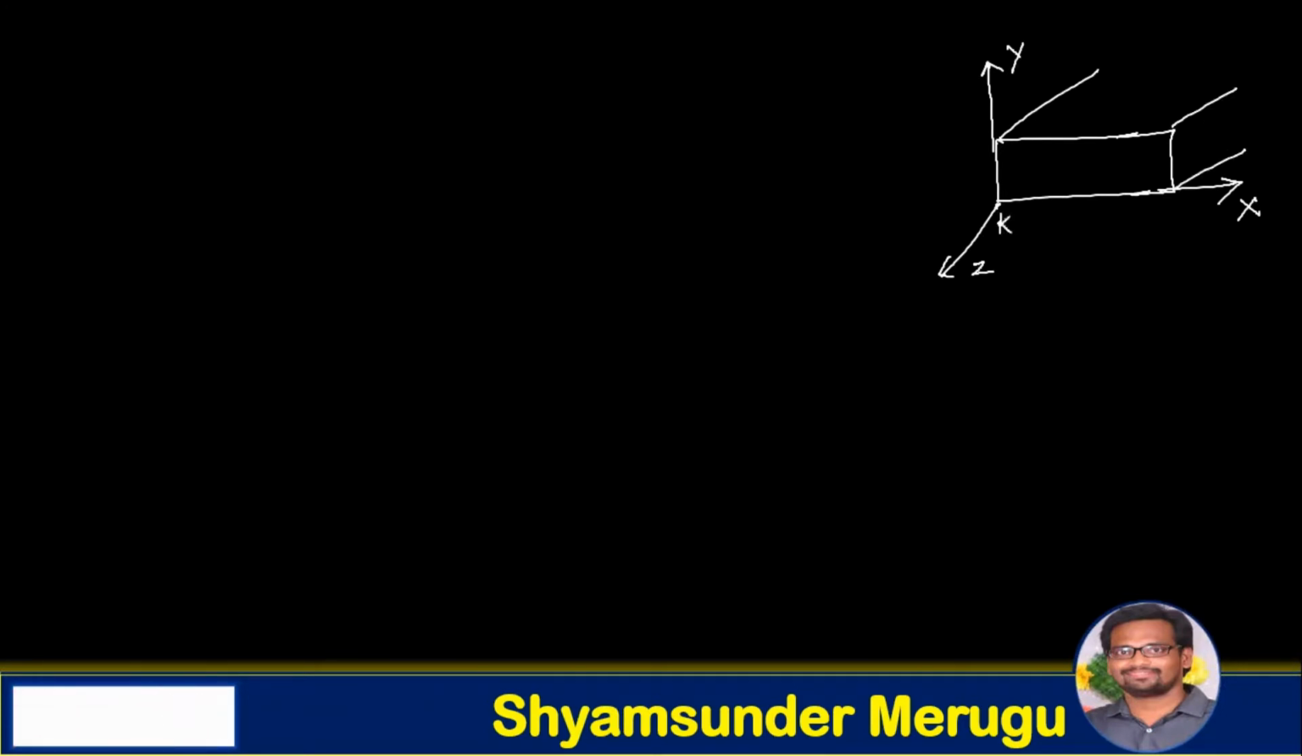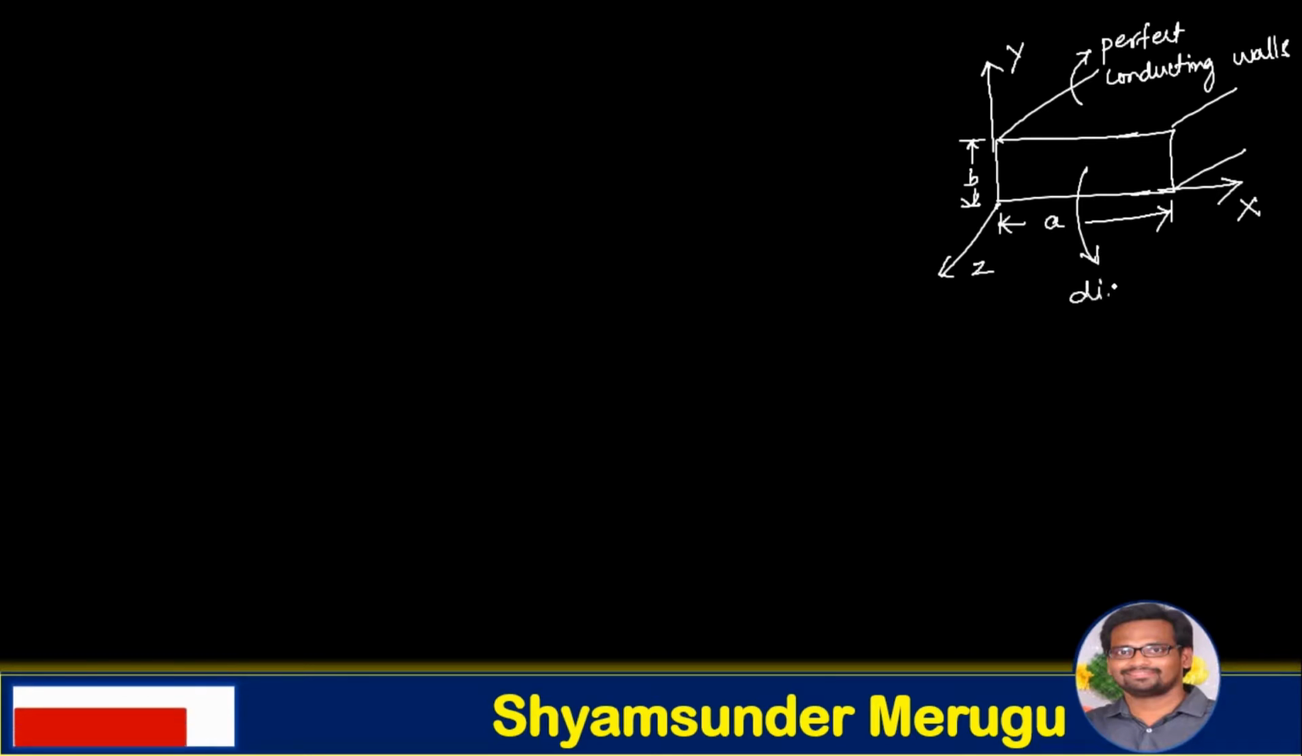Now the waveguide's broader dimension is indicated with the letter A and the narrower dimension is indicated with the letter B. The walls of the rectangular waveguide are perfect conducting walls. The hollow section is filled with a dielectric material, and here the dielectric material is air or free space. Assume that the broader dimension of the waveguide is greater than the narrower dimension.